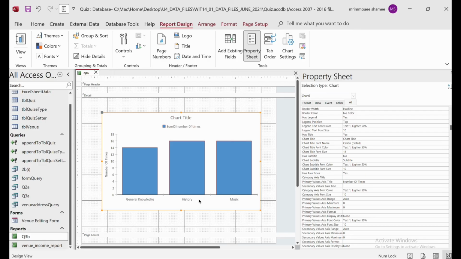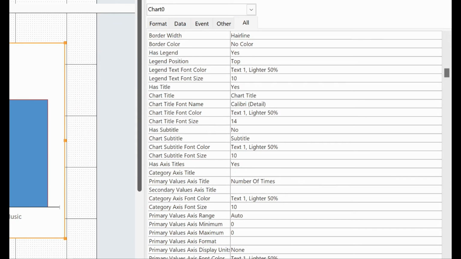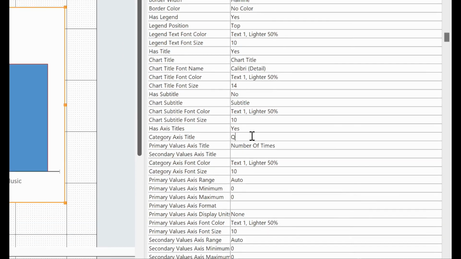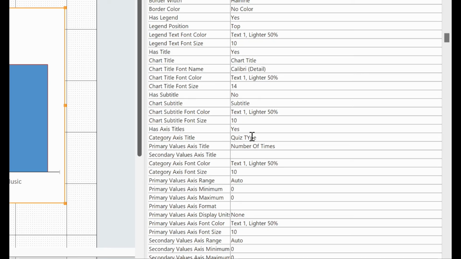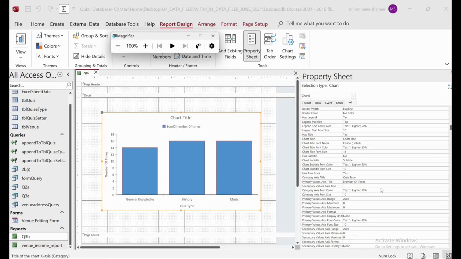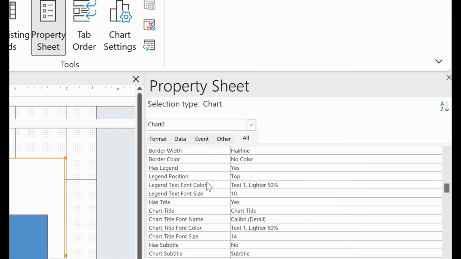And then we have to add the quiz type. For that, I think this one is the category axis. Zoom in a little bit, go here, this one, right? So here we can use the quiz type. But we don't want this legend. For that, go to the has legend, because it is yes, right? Just change it to no.